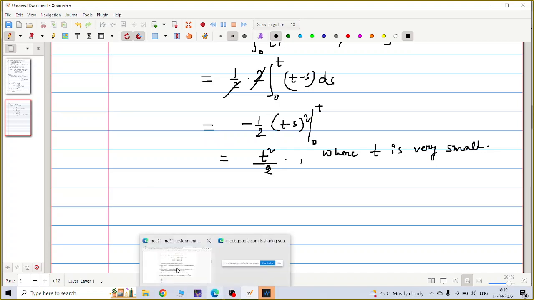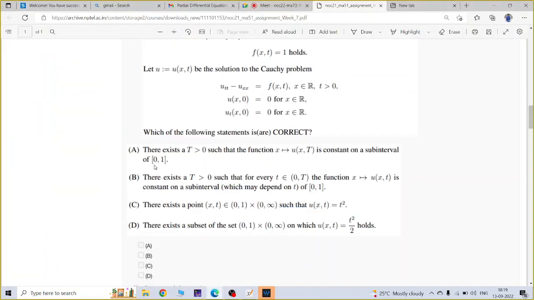Okay. So the question, the first option, is that there exists capital T such that the function x goes to u(x,T). That means you fixed small t at capital T. Then is it constant on a subinterval of [0,1] or not? That you have to check.